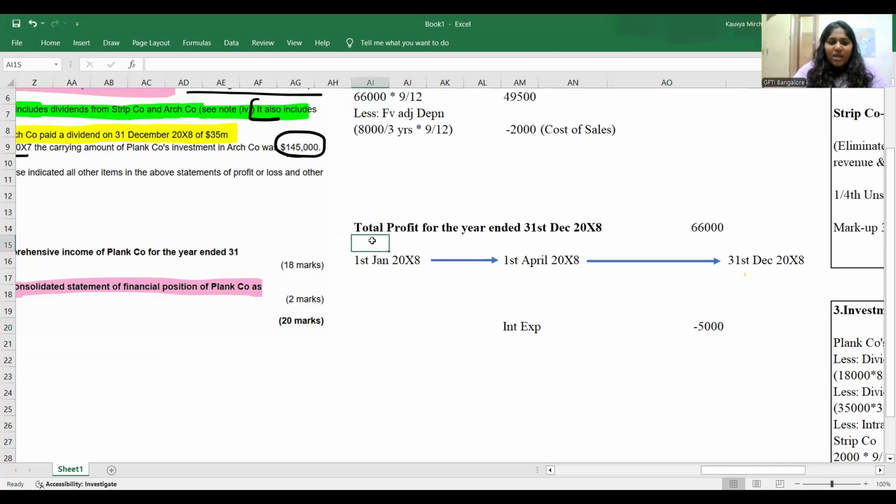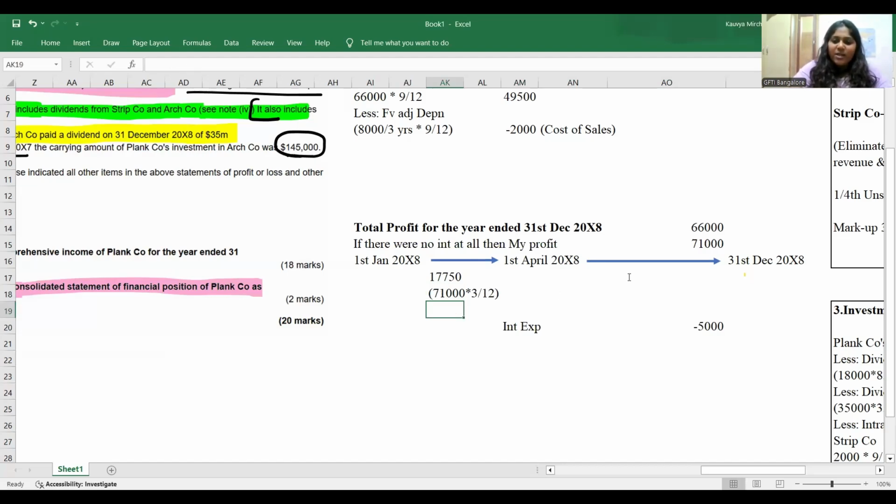So if there were no interest at all, then my profit would have been how much? If I add back that 5 million, it would have been 71 million. So for the first 3 months, I would have earned approximately 17,750, accrued evenly over the year.